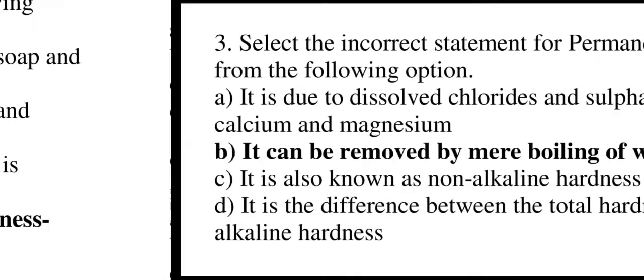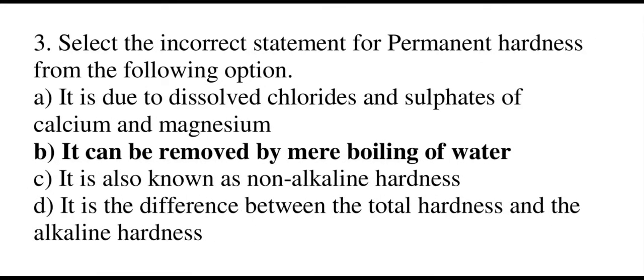Moving to third question. Select the incomplete statement for permanent hardness from the following option. The options are: it is due to the dissolved chloride and sulfate of calcium and magnesium. Option B is it can be removed by mere boiling of water. Option C is it is also known as non-alkaline hardness. Option D is it is the difference between the total hardness and the alkaline hardness. The correct answer is option number B. It can be removed by mere boiling of water.